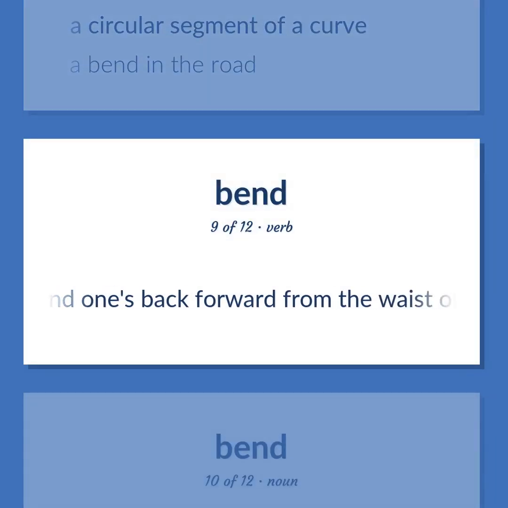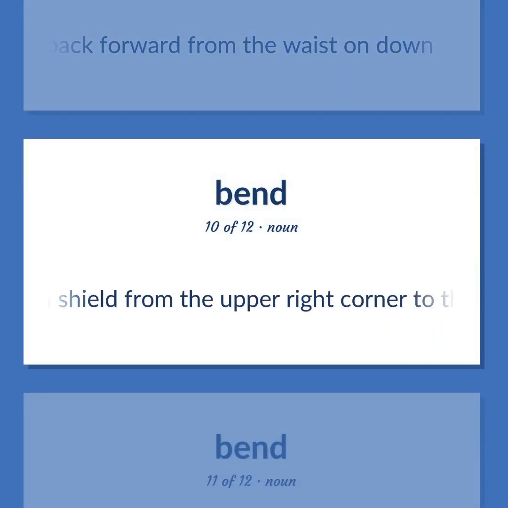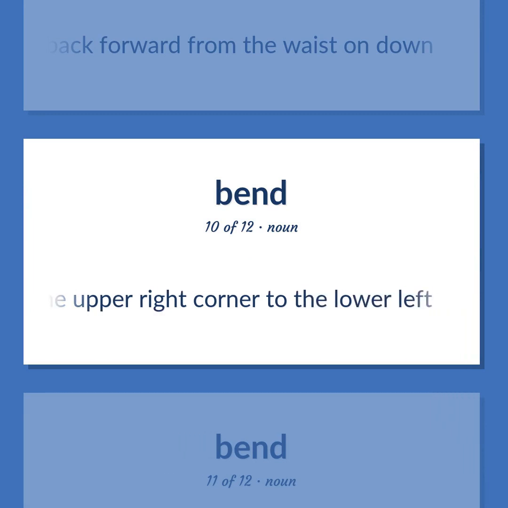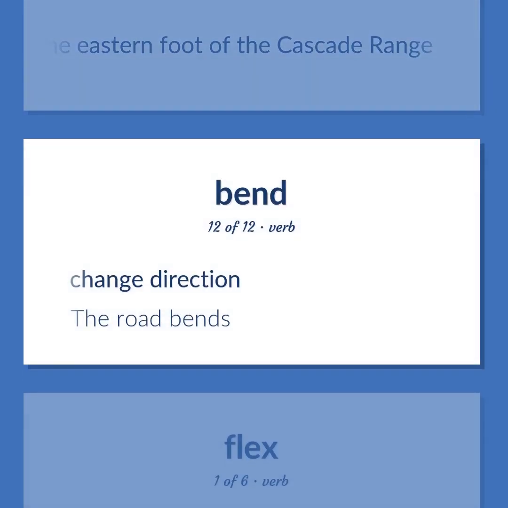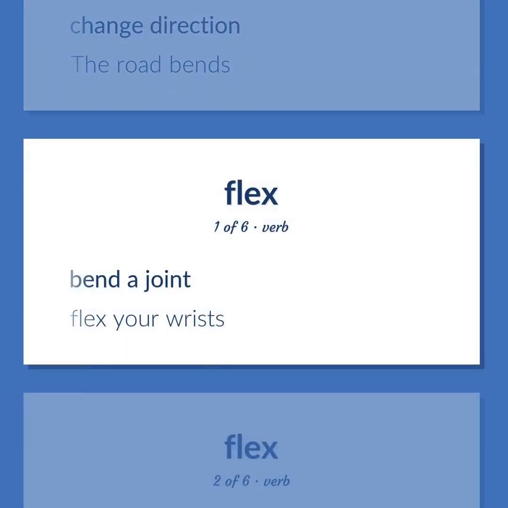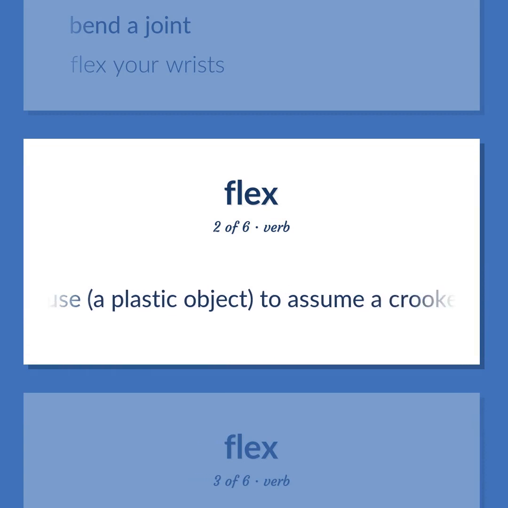Bend one's back forward from the waist on down. Diagonal line traversing a shield from the upper right corner to the lower left. A town in central Oregon at the eastern foot of the Cascade Range. Change direction. The road bends. Bend a joint. Flex your wrists. Cause a plastic object to assume a crooked or angular form.